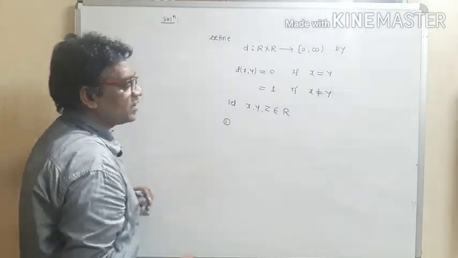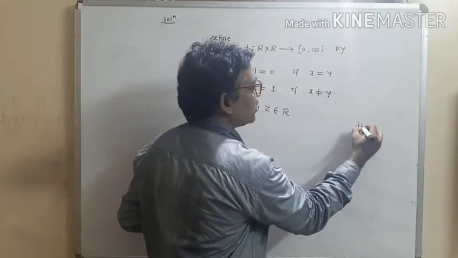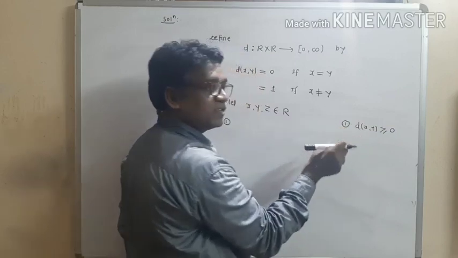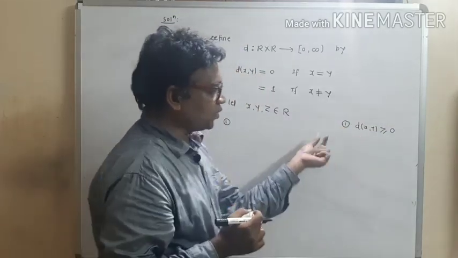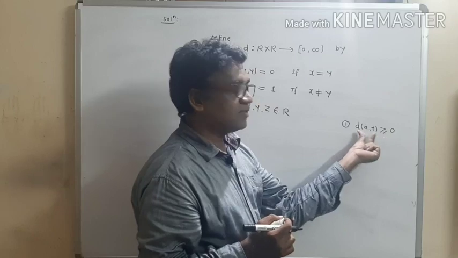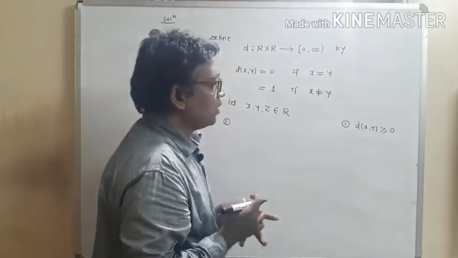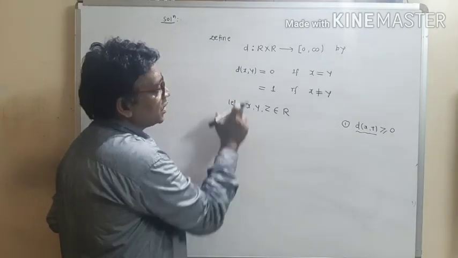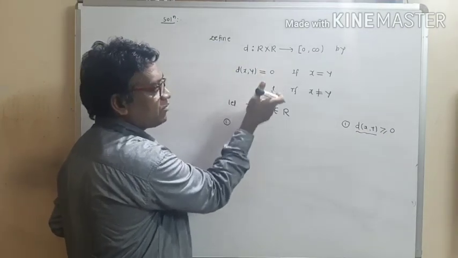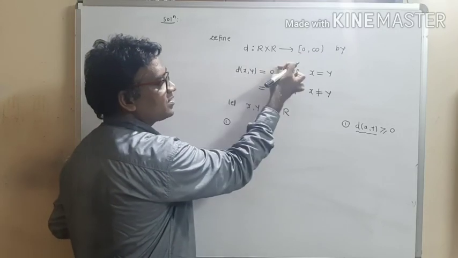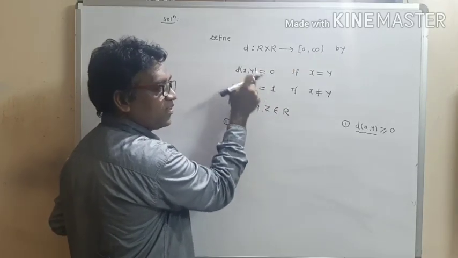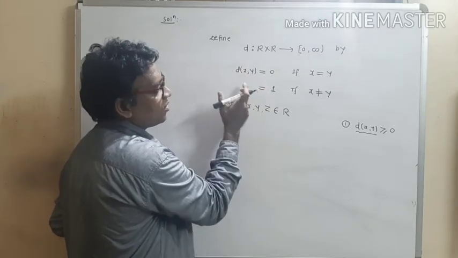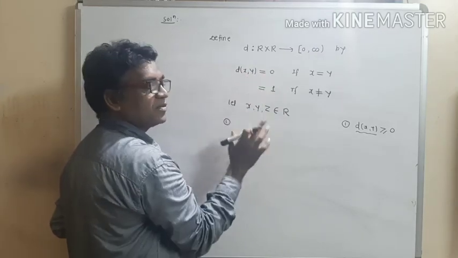Now see what is the first condition. We want to show that distance of xy is non-negative. This is the first condition for metric space. If you observe the given function, distance of xy is given as 2 values. One is 0 and second is 1. So obviously they are non-negative values. There is no negative term. So we can say that obviously the distance of xy is non-negative.